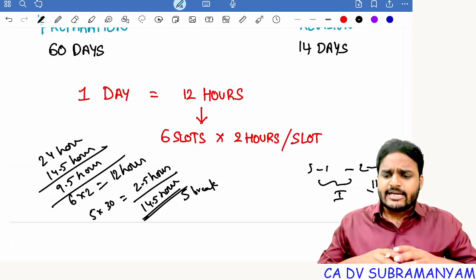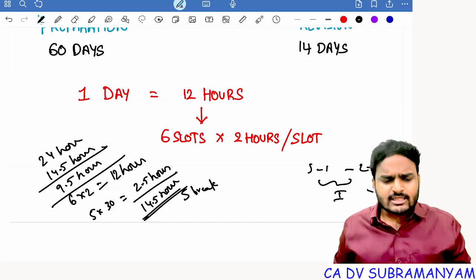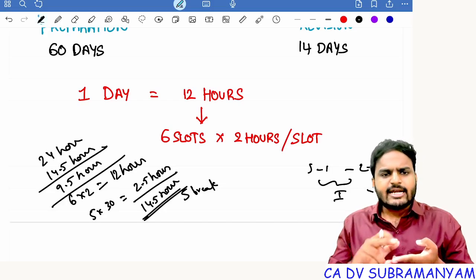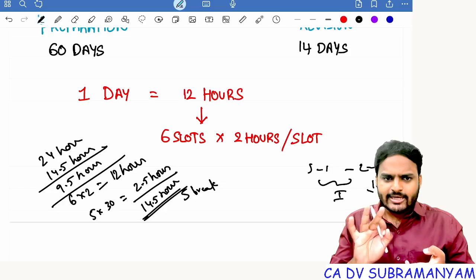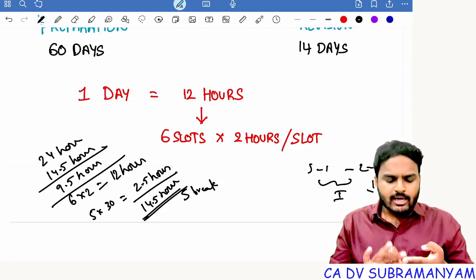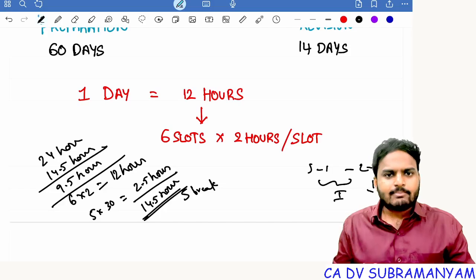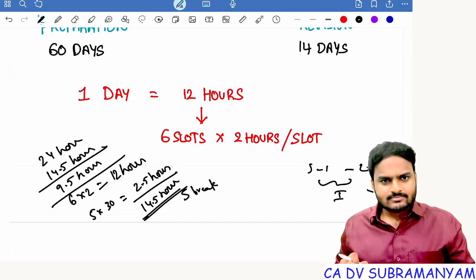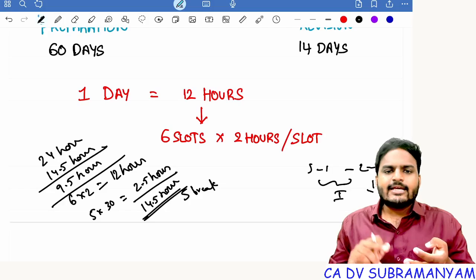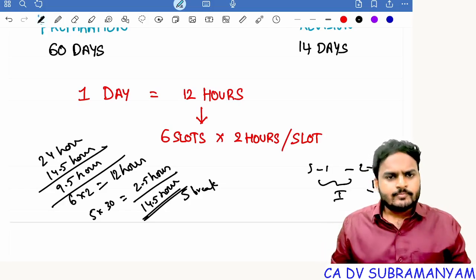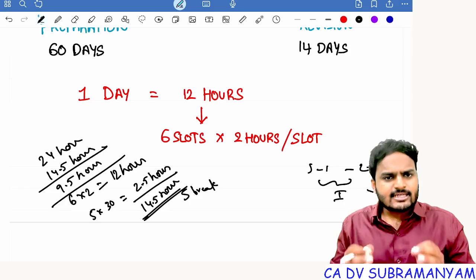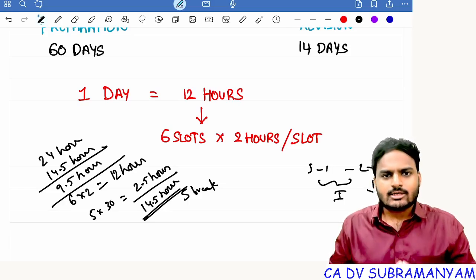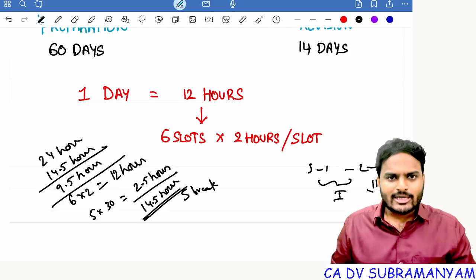Suppose reading 6 papers every day is not possible, sir. Then do one thing. Monday, Tuesday, Wednesday, study group 1. 3 papers only, right? In each group we are having 3 papers. So Monday, Tuesday, Wednesday, study only 3 papers. Each paper 2 slots. Next, Thursday, Friday, Saturday, read group 2. So 3 papers, 6 slots. That means 1 paper for 2 slots. Getting my point, students? Everyone.